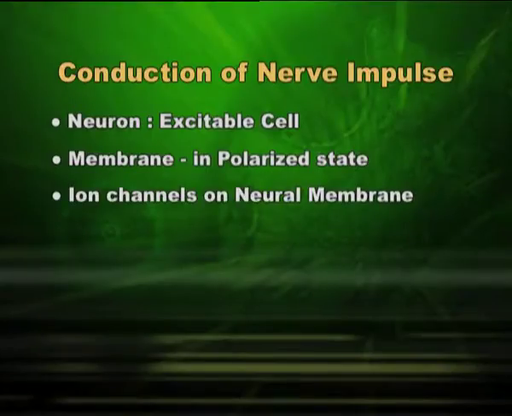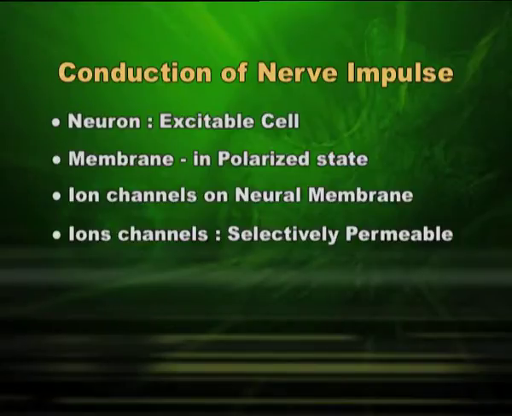So, coming back to conduction, the nerve cell membrane has ion channels present on the neural membrane. Ion channels will allow movement of ions, but again it is selectively permeable.